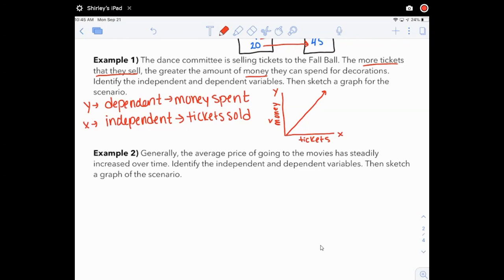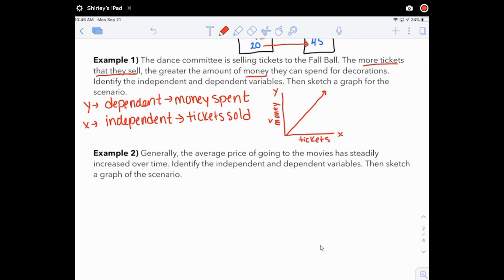In our second problem here, it's not as explicit in telling us what we're comparing. So I'm going to read through the problem again. Generally, the average price of going to the movies has steadily increased over time. Identify the independent and dependent variables, then sketch a graph of the scenario.